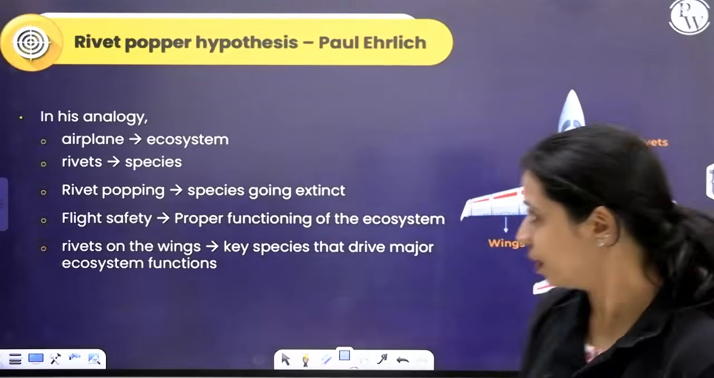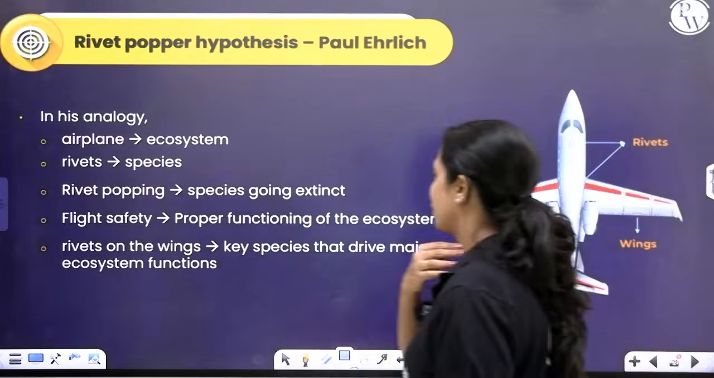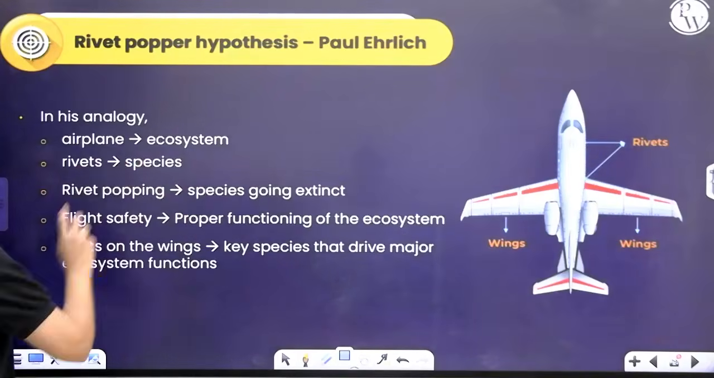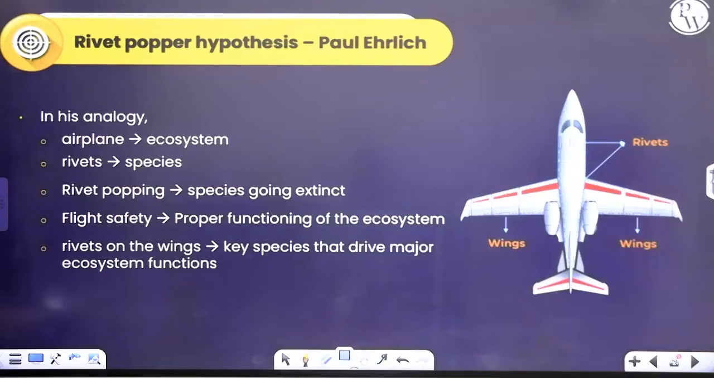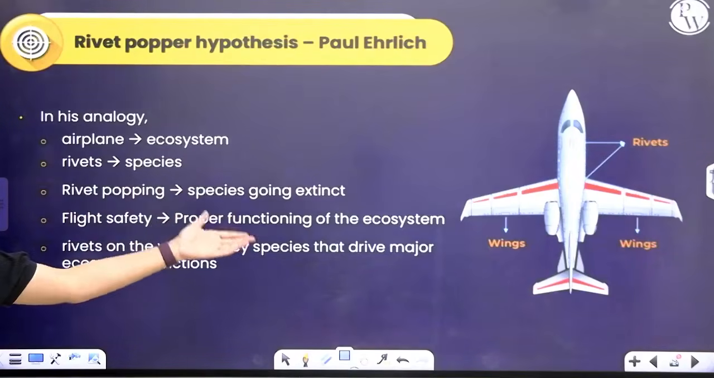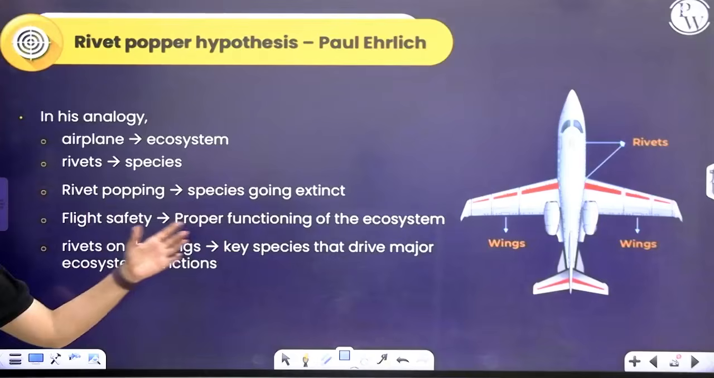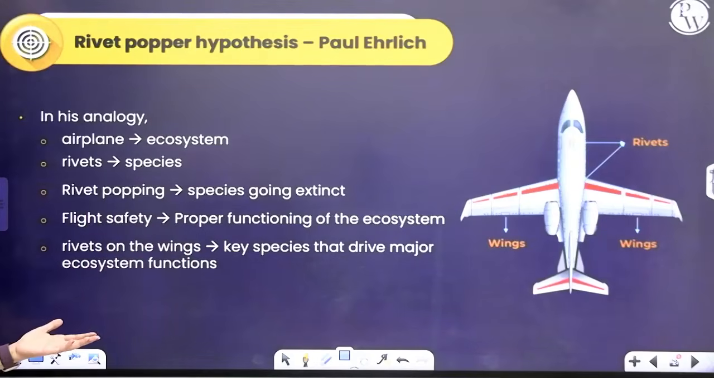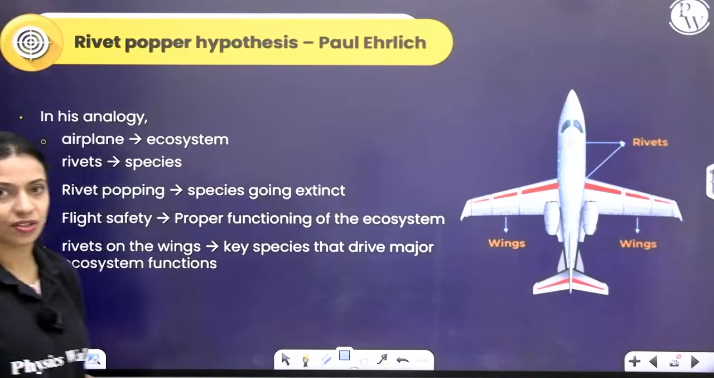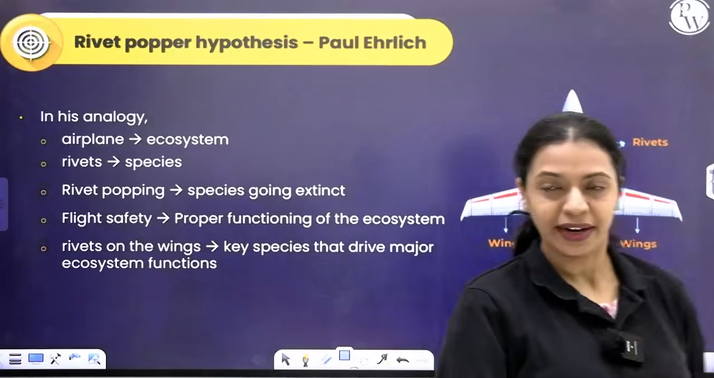Okay, so over here he compares an airplane with an ecosystem, rivets with species, popping of rivets with species going extinct, flight safety with the proper functioning and stability of the ecosystem, and rivets on wings, which are very essential and important, play a key role. He compares that with keystone species that drive major functions in the ecosystem. All right.